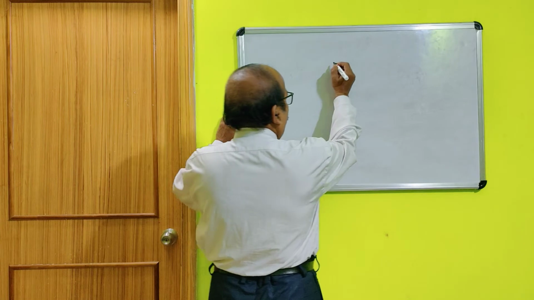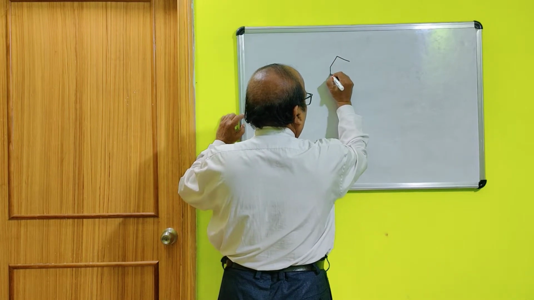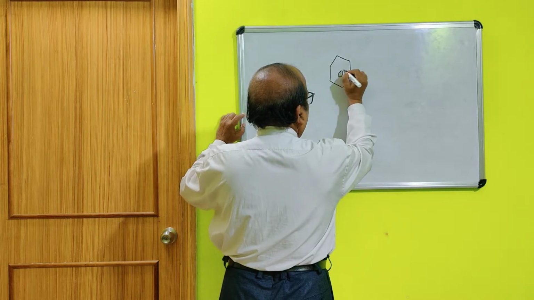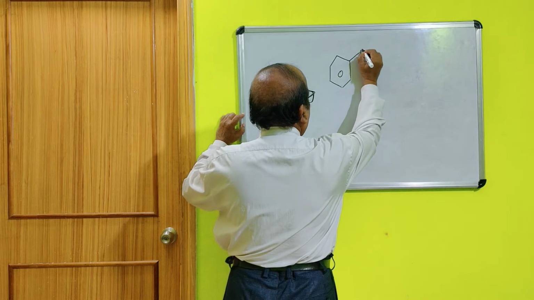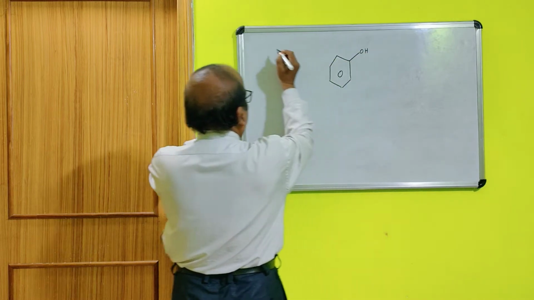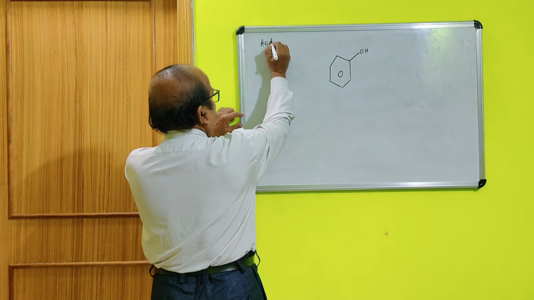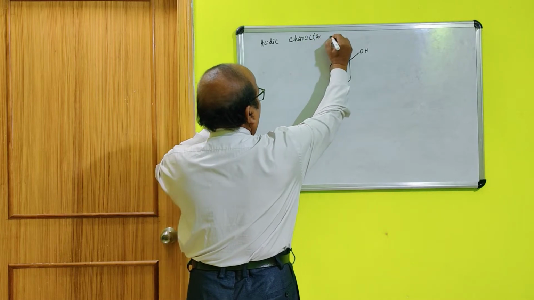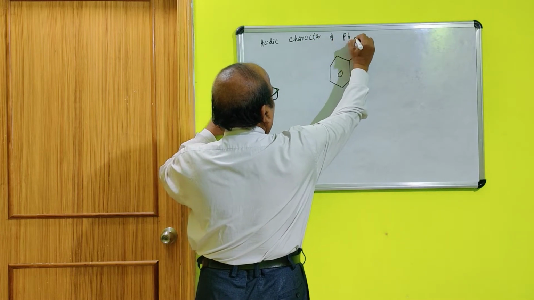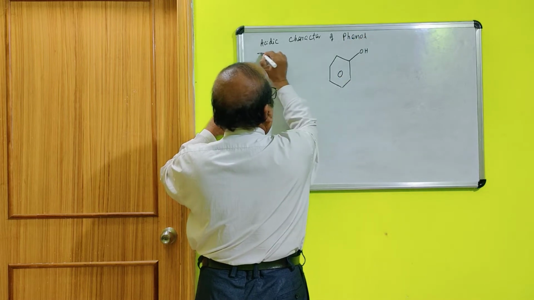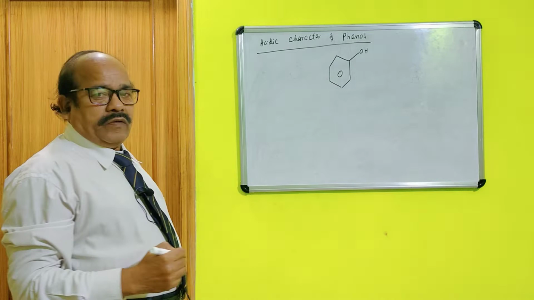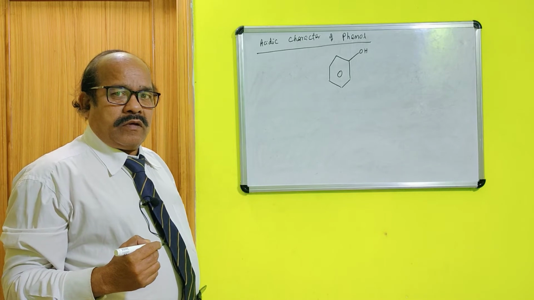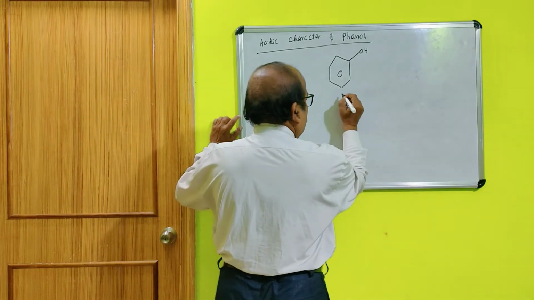Let me tell you, this is phenol. In the market, this compound is known as carbolic acid.